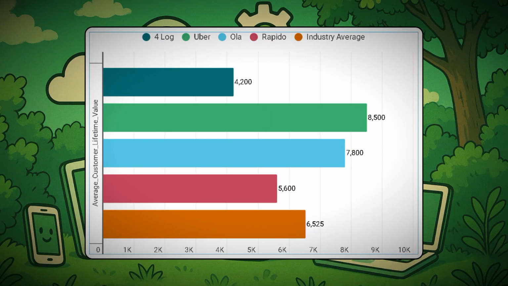Now this bar graph shows us the average customer lifetime value in comparison with the money. So we can see actually lifetime value is the total average amount which is paid by our regular customers in their whole life. You can see that the industry average is 6.5 to 5k, whereas our company 4log's lifetime value is 4.2k. So we can see that it is really far behind and our customer lifetime value is low.